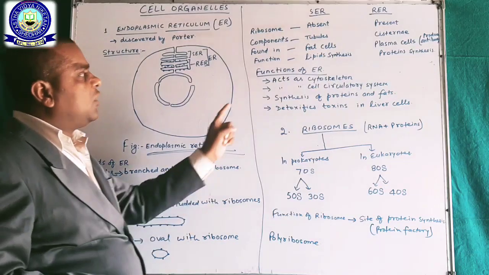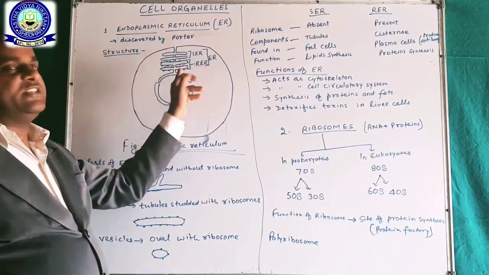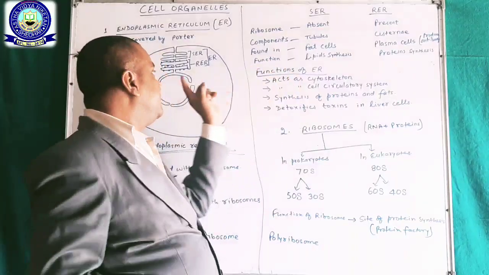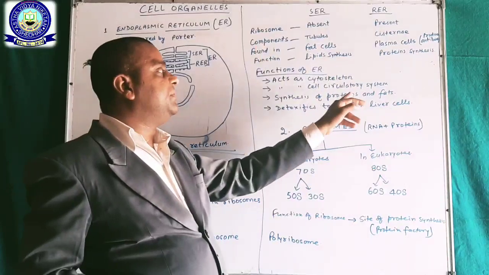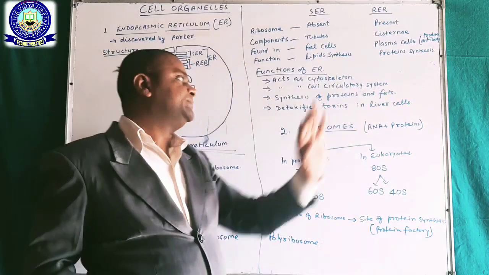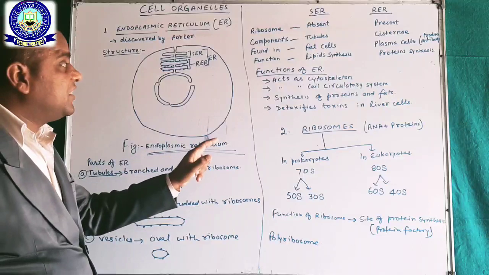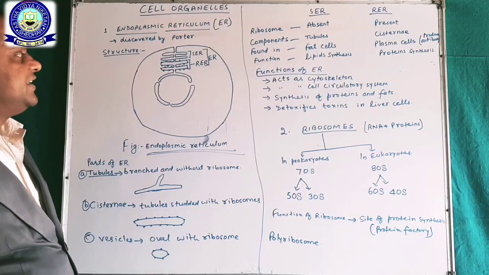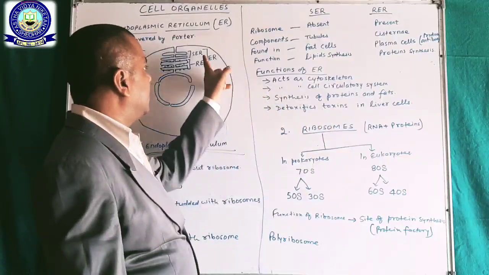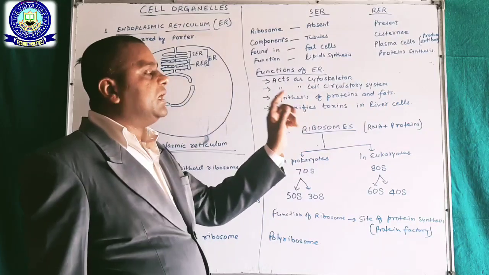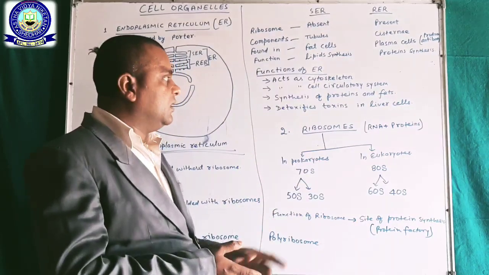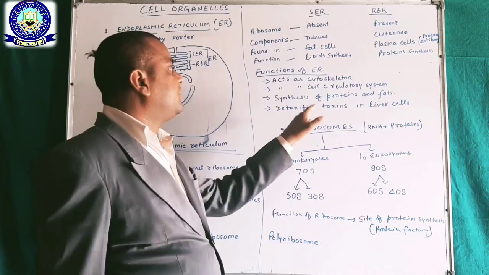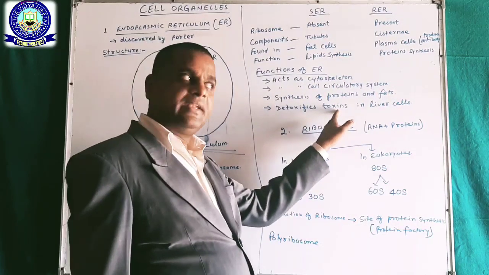Okay, now here rough endoplasmic reticulum is related with synthesis of proteins, and smooth endoplasmic reticulum is related with synthesis of fats. Okay, another major function of the endoplasmic reticulum is detoxification, that is done by smooth endoplasmic reticulum that is present in the liver cell. In liver cell, it detoxifies the toxins, toxic materials.